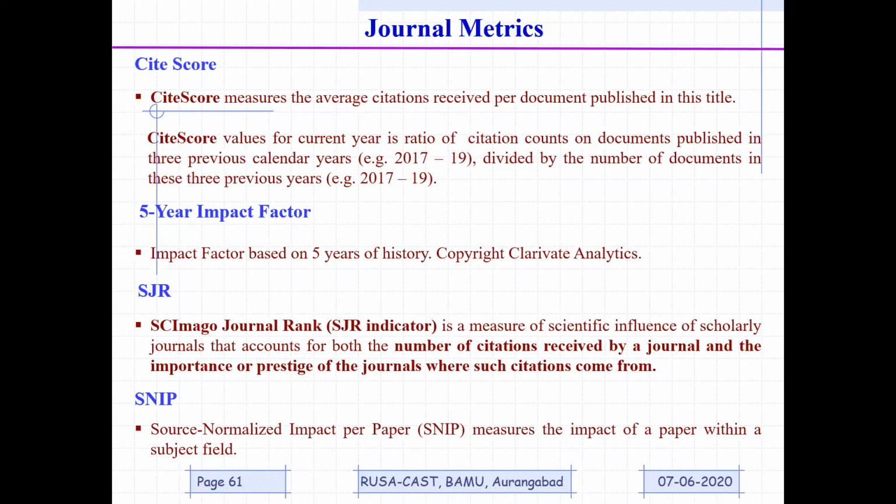SNIP. What is SNIP? SNIP is source normalized impact per paper. Sometimes it happens that, let us say, one journal publishes 30 articles in a month. All articles are not going to get citations. Some of the articles are going to be very excellent and get many citations, while some may not get any citation. So SNIP takes the average of all. If you have a good SNIP, it means that journal is going to be really good. And therefore, my friend, what you need to do is, whenever you are choosing